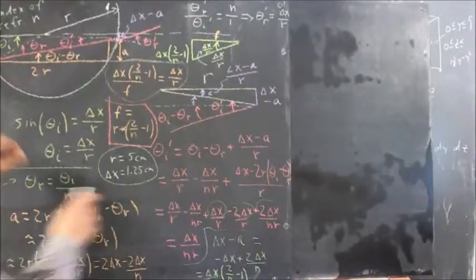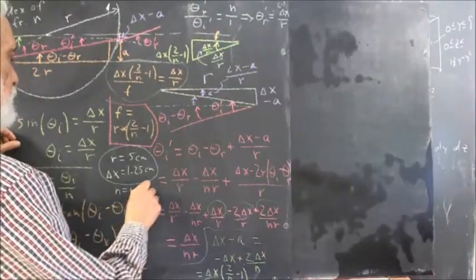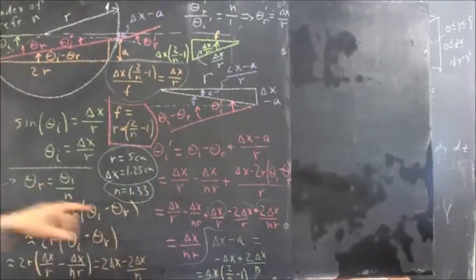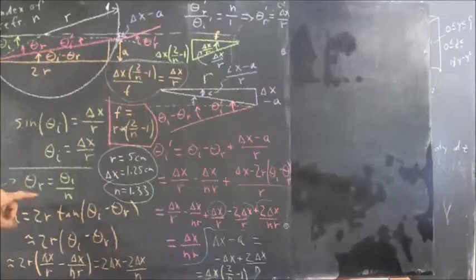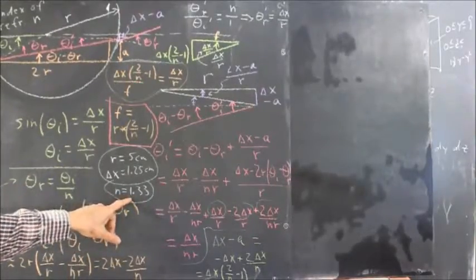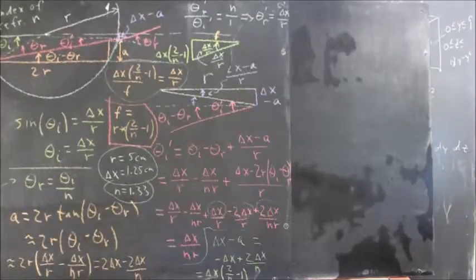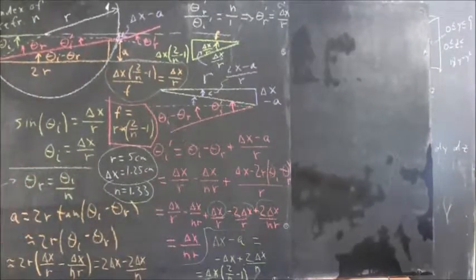And if n is 1.33, as it is for water, then 1.33 is very close to 4/3, so we can approximate the reciprocal of n as 3/4.